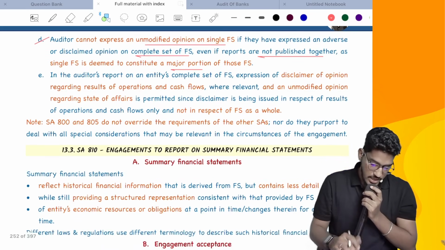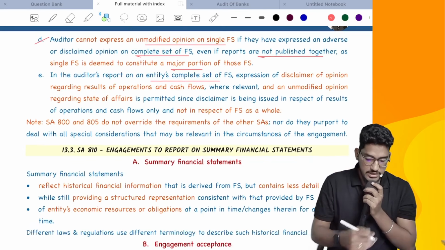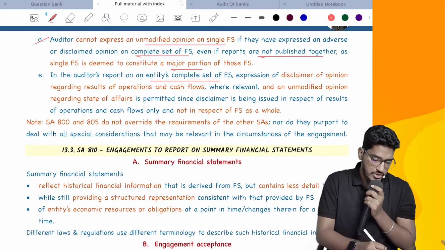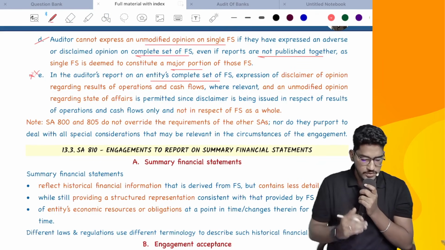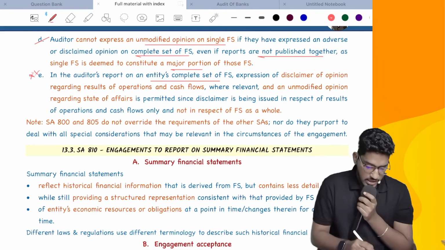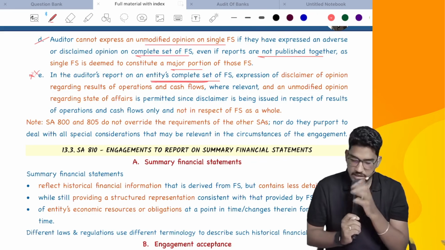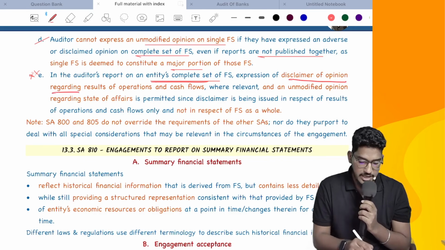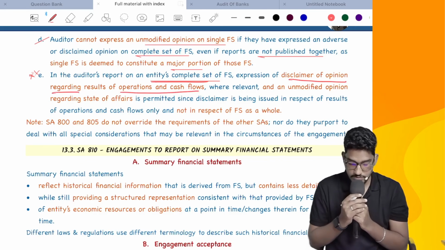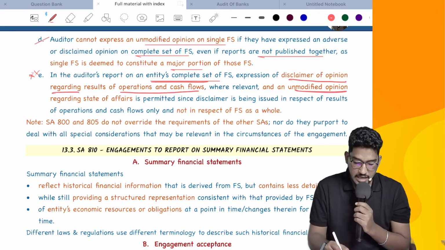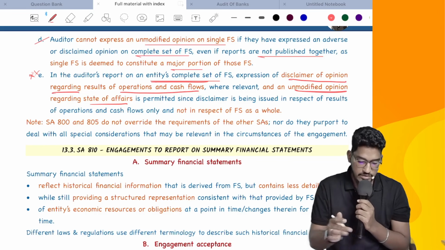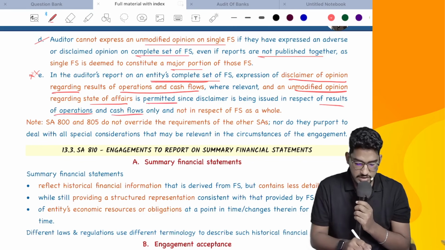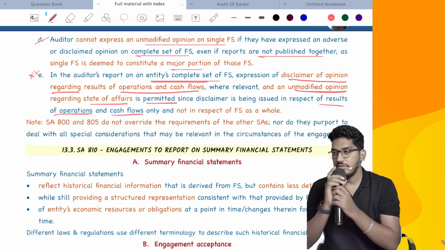Next, in the auditor's report on entity's complete set of financial statements, see, this is one decision which has been given, depending on one case. So let us see what decision has been given. If in the auditor's report on entity's complete set of financial statements, a disclaimer of opinion regarding results of operations and cash flows is expressed, an unmodified opinion regarding state of affairs is permitted, since a disclaimer is issued in respect of results of operations and cash flows, not in respect of the balance sheet.